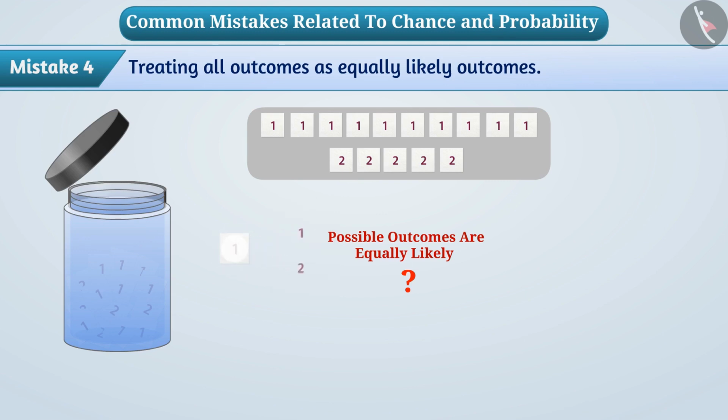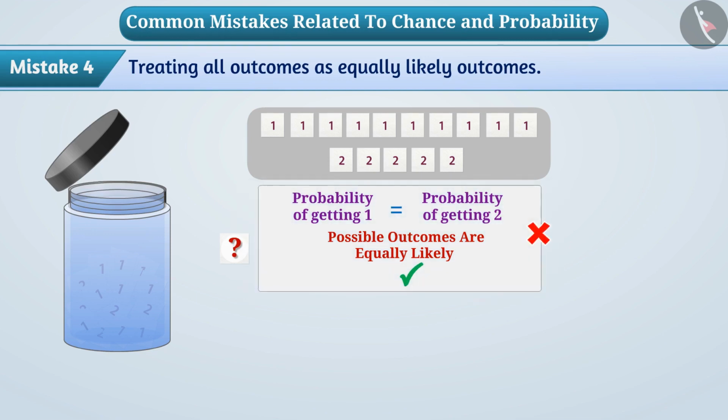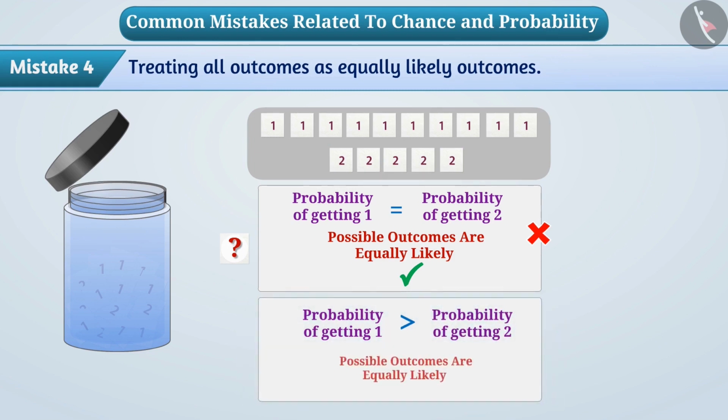Therefore, they think that the probability of getting each number is equal, that is, the results are equally likely. But this is a misunderstanding. Here, number 1 is written on 10 slips and number 2 is written on 5 slips. So, the probability of getting 1 is greater than the probability of getting 2. Therefore, the possible results in this situation may not be equally likely.